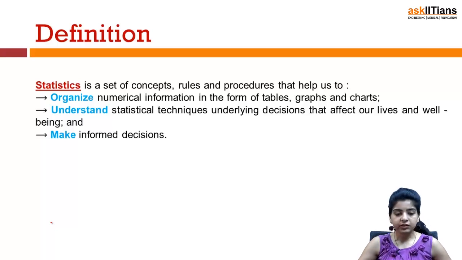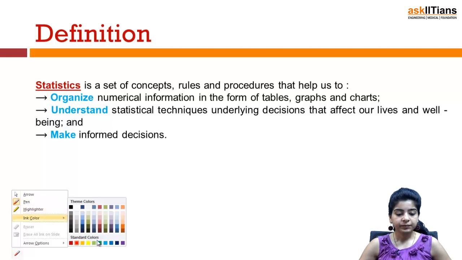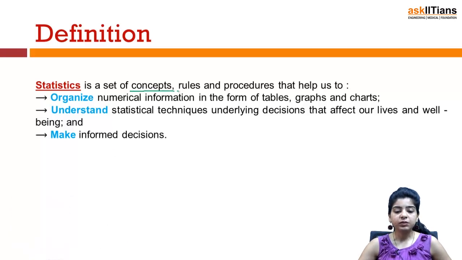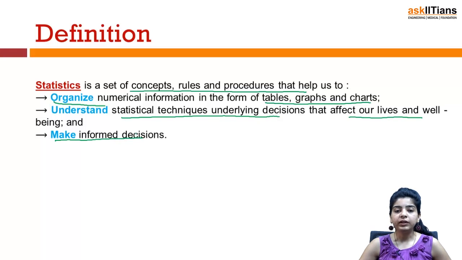So let us discuss a formal definition. Statistics is a set of concepts, rules and procedures that help us to organize numerical information in the form of tables, graphs and charts, then understand statistical techniques underlying decisions that affect our lives and well-being, and make informed decisions.